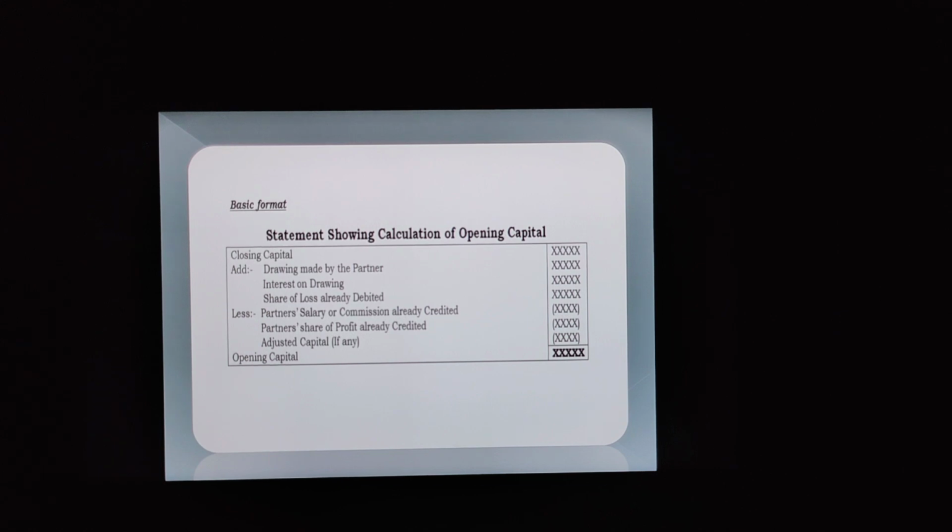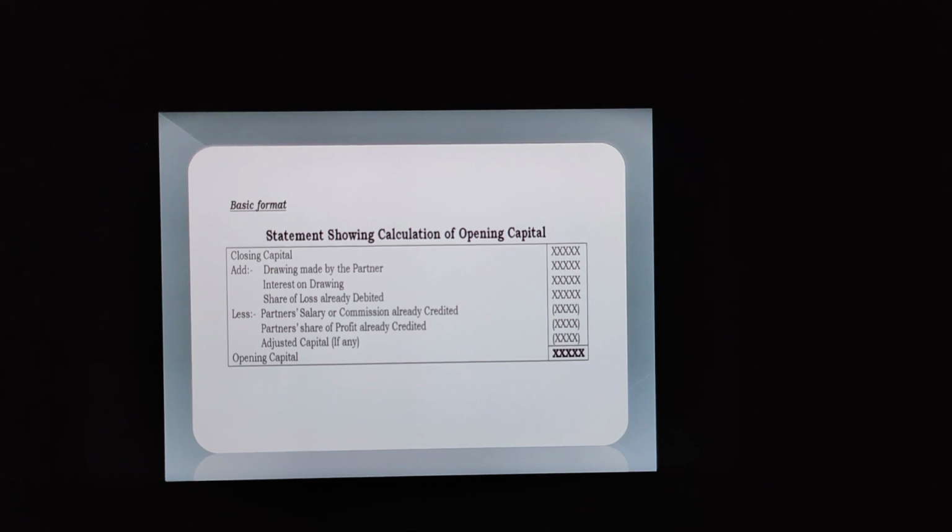Then adjusted capital. If any kind of adjusted capital has been given, then we have to deduct this amount. What is adjusted capital? Where we have adjusted the capital. Okay, see class, understand this point clearly. Adjusted capital means cumulative gross proceeds generated from sales of the company's shares less distribution from non-liquidating disposition of the company's investment paid to stockholders. But for your level, you will directly get the amount stating adjusted capital.